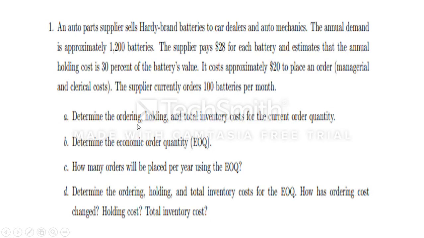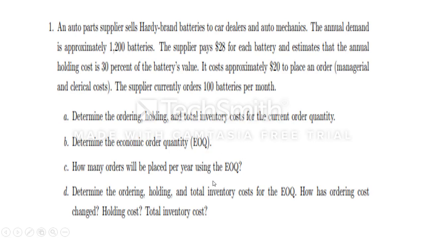So how to calculate it? Determine the ordering cost, holding cost, and total inventory cost for the current order quantity. For 100 quantity, we calculate the ordering cost, carrying cost, and total cost. Then we estimate the economic order quantity in place of 100. So we need to determine the economic order quantity and how many orders we will place using EOQ.